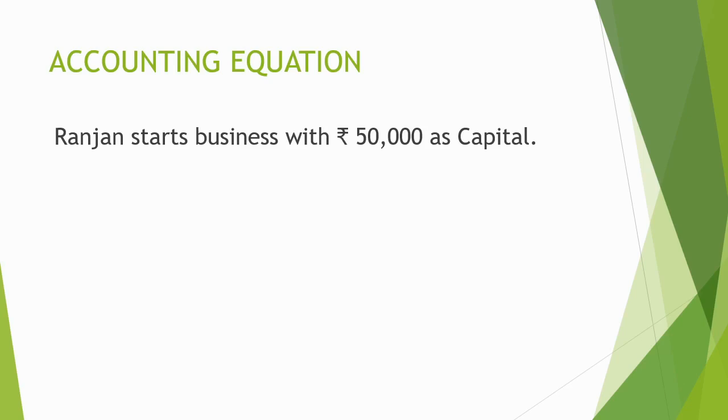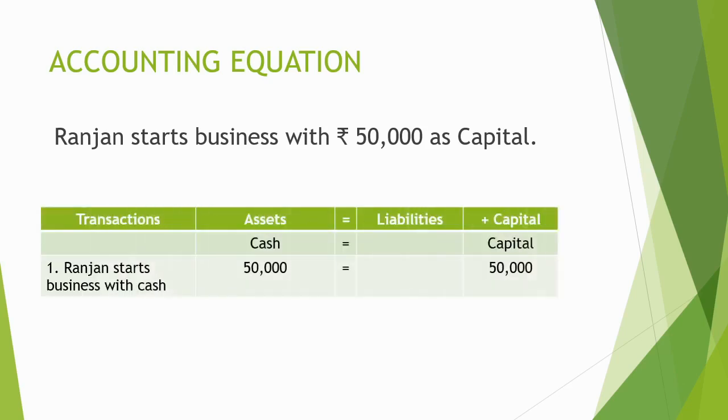The business institution is a separate entity. So the business institution is getting the cash from the owner. So there is an increase in the value of cash. And on the other hand, an internal liability in the name of capital is created, meaning there is an increase in the value of capital.